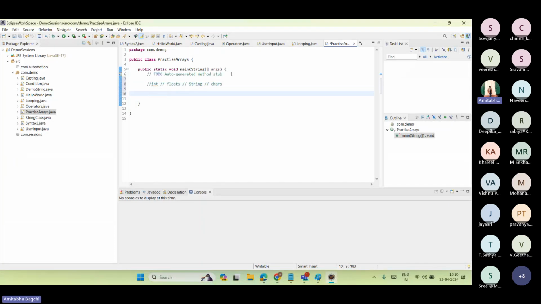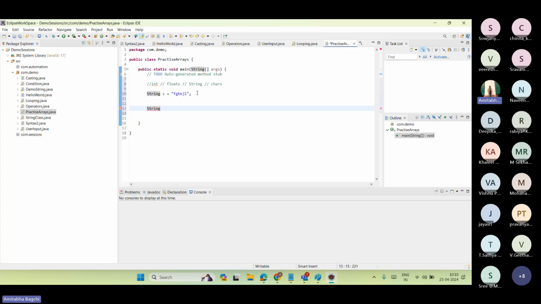So how do we initialize an array? Whenever we say string initialization, what do we do? String s equals, then we give something inside it, and then a semicolon, right? I have to give the capital S String, then a variable for it, then assign a value for it. In the same way for array initialization, the pattern is that you have to declare first what type of data you want to store. Maybe I want to store string only.